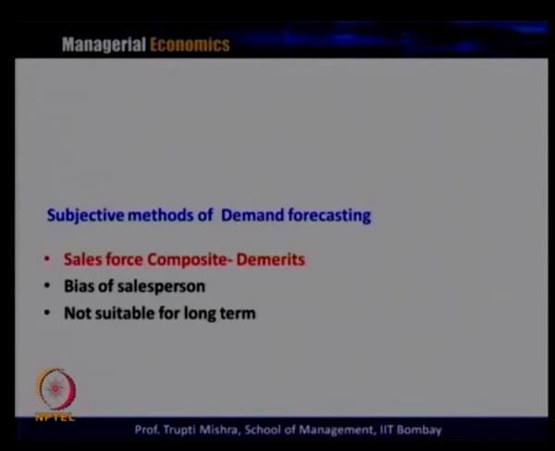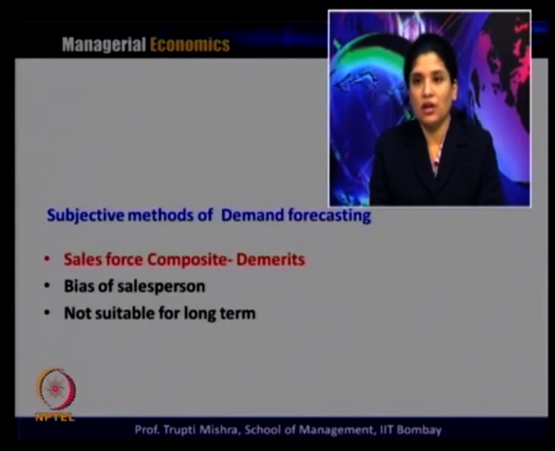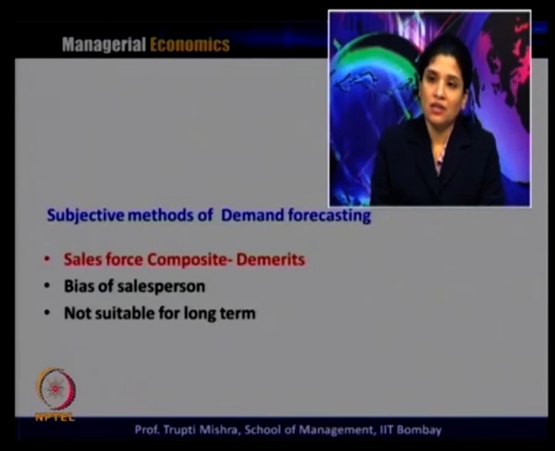And what are the demerits of the sales force composite? Since one person is representing the entire consumer group, whether it is 1000 consumers or 100, if the salesperson is biased, the entire consumer group is biased. That will not be a true representation of the consumer demand, and that is why the demand forecast is not going to be proper.